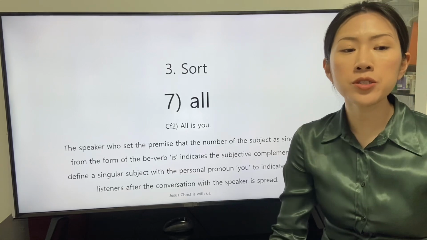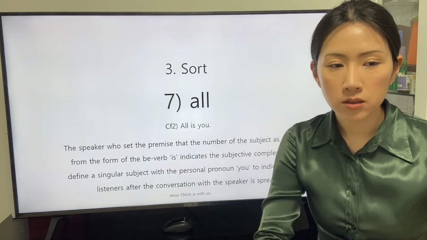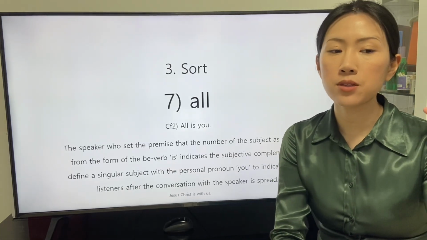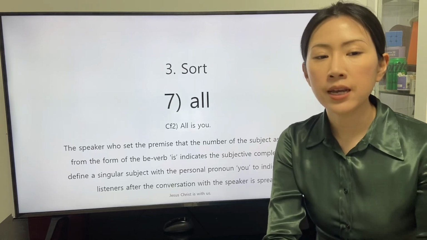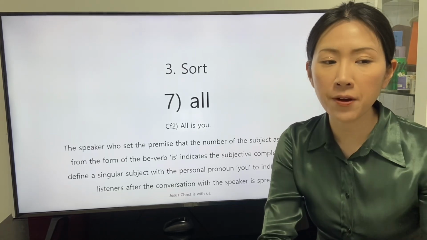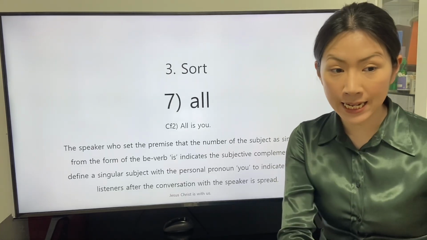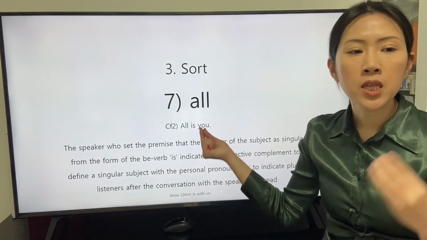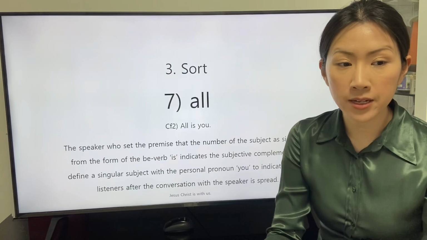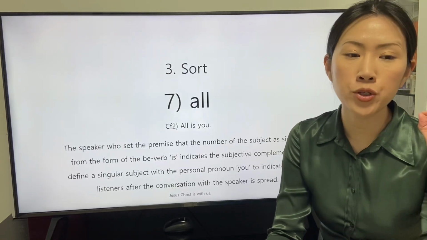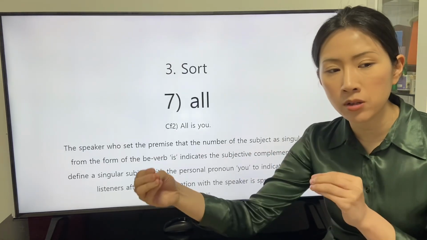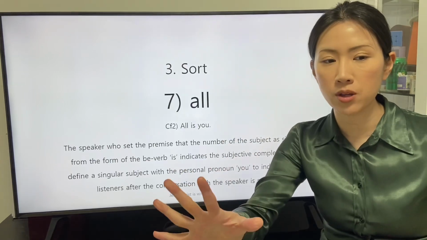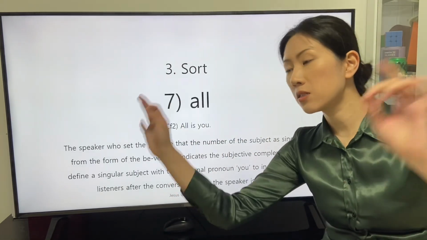The speaker who set the premise that the number of the subject is singular from the form of the be verb is indicates the subjective complement to define a singular subject with the personal pronoun you to indicate plural listeners after the conversation with the speaker is spread.